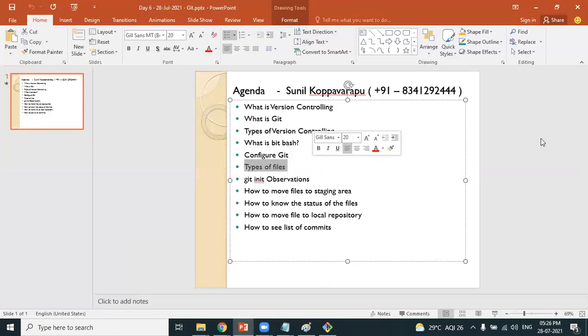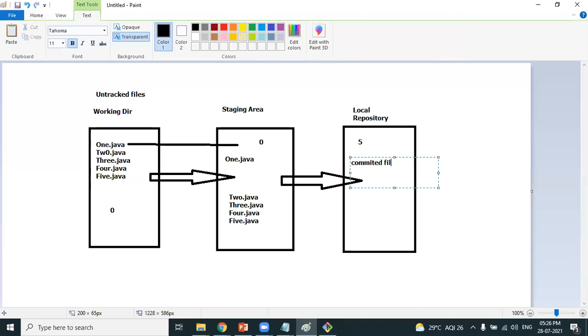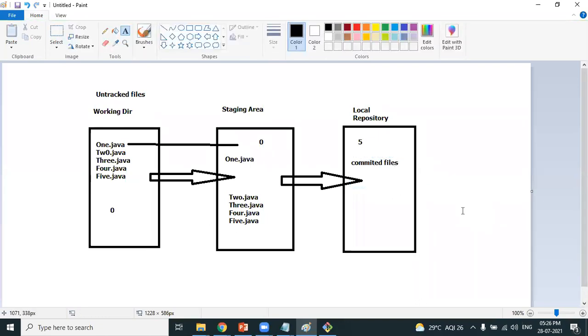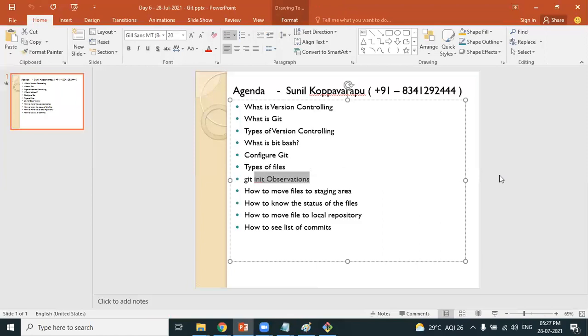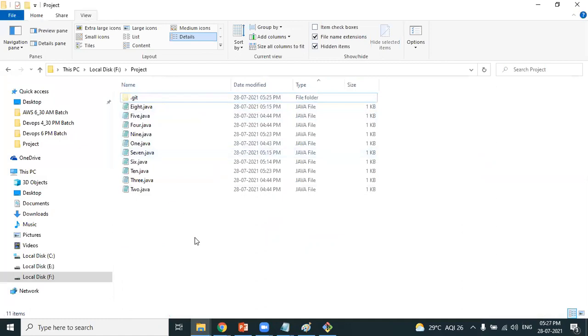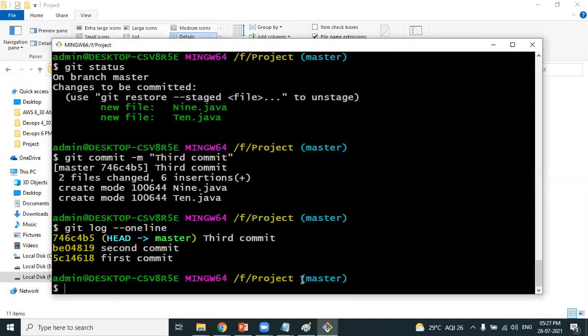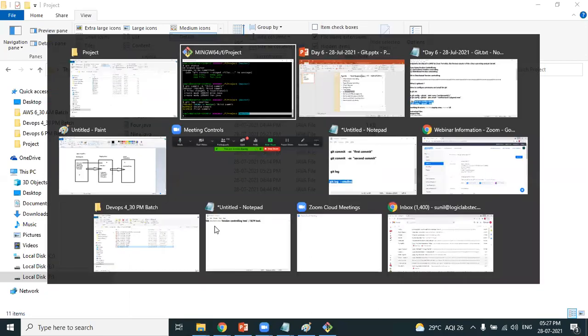As per Git, how many types of files are there? There are 3 types of files: untracked files, staged files, and committed files. Files which are available in the local repository are called committed files. Next, git init observations. Whenever you convert a particular folder into a working directory, there are 2 important observations. In the terminal, you'll find something called master. That's the first observation. The second observation is that in the location where you are saving the files, a hidden folder with the name .git is created.